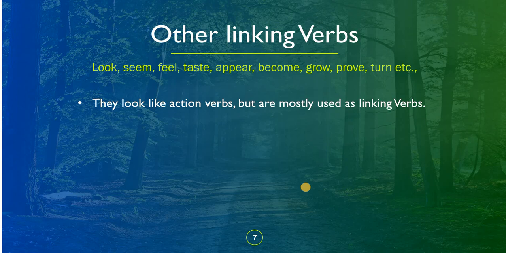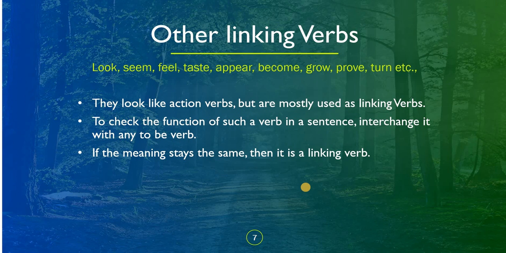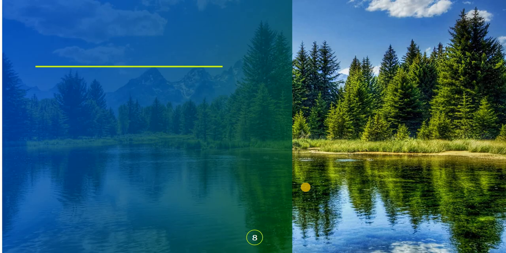They look like action verbs but are mostly used as linking verbs. To check the function of such a verb in a sentence, interchange it with any to be verb. If the meaning stays the same, then it is a linking verb. Linking verbs or being verbs function as helping verbs in some sentences.